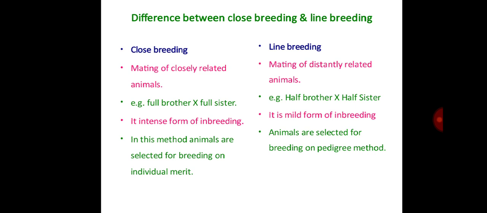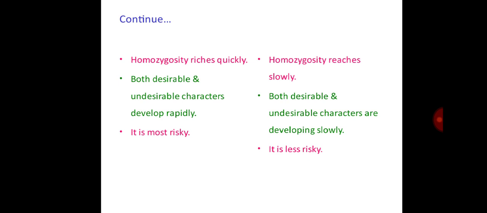In the close breeding method, animals are selected for breeding on individual merit. In line breeding, animals are selected for breeding by the pedigree method. Close breeding increases homozygosity quickly, whereas line breeding reaches homozygosity slowly.